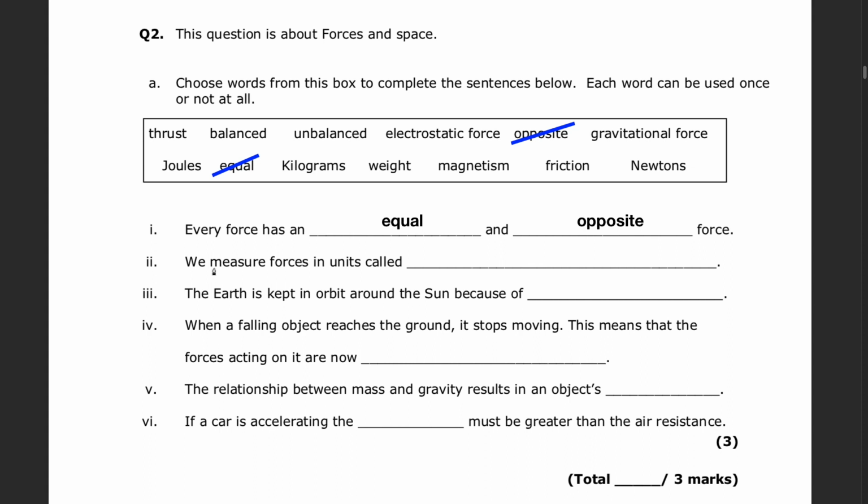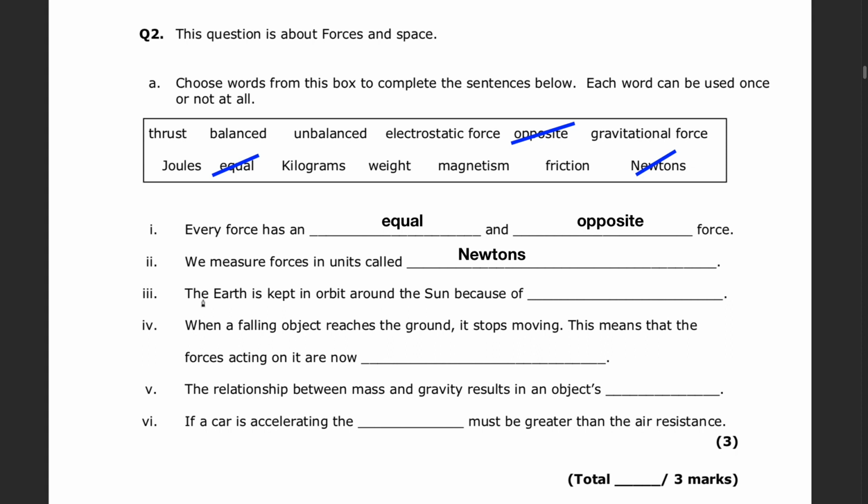Number 2. We measure forces in units called something. Now the only units we have in the word bank are joules, kilograms, and newtons. Now joules is used to measure energy. Kilograms is used to measure mass, which leaves us with newtons. Newtons are the units that forces are measured in.